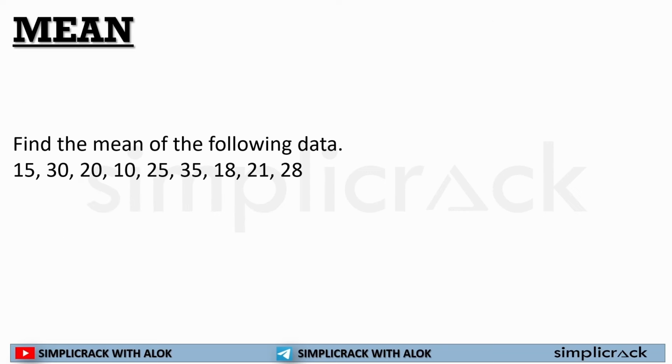So basically, mean is what? Mean is average. See how simple is this? Mean is average. You all know how to calculate average.